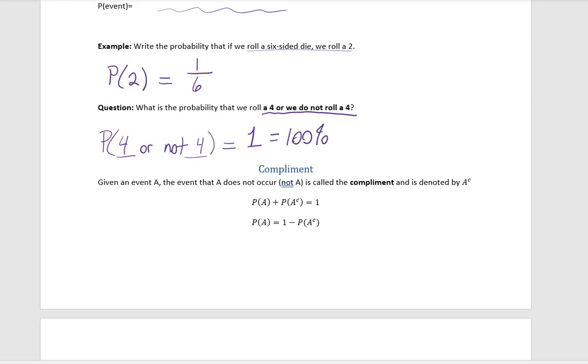When we say the probability that something happens or something does not occur, what we call that is the complement. And we usually denote it by A^C for complement. Another way you might see this in a different textbook or a different example is sometimes they'll write a tilde, that means not. So if you take the probability that something happens plus the probability it doesn't happen, well, you've covered all your bases. It's either going to happen or it's not going to happen. So when you add those together, it equals 1. This is helpful because sometimes to find a probability, it's easier to write down 1 minus the probability it doesn't happen.